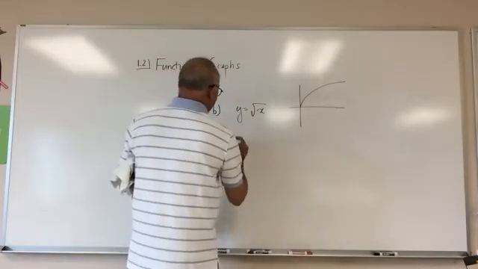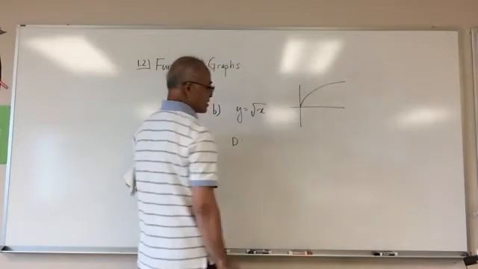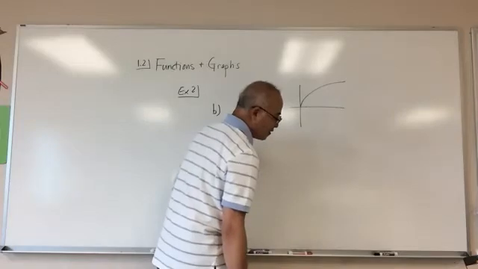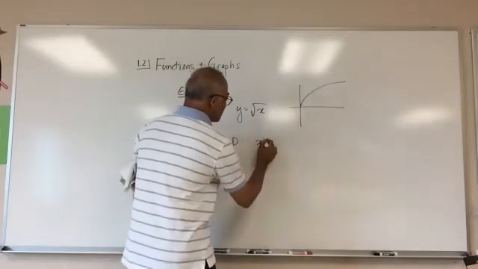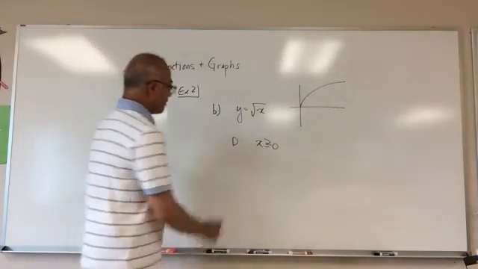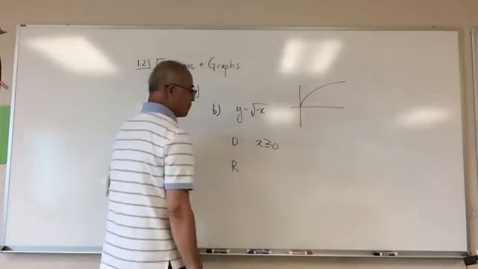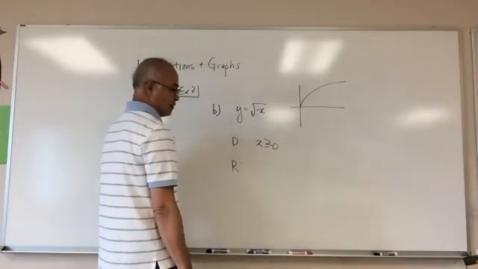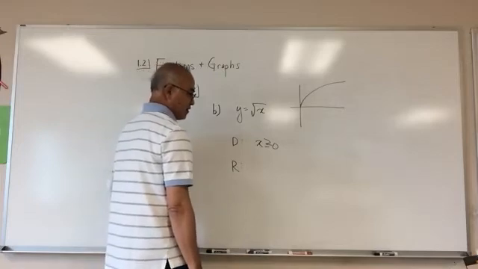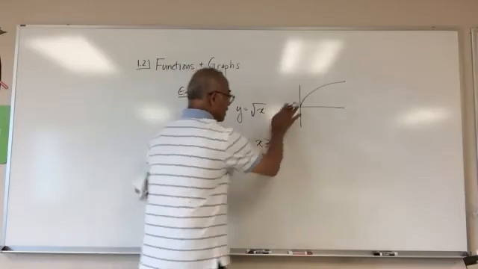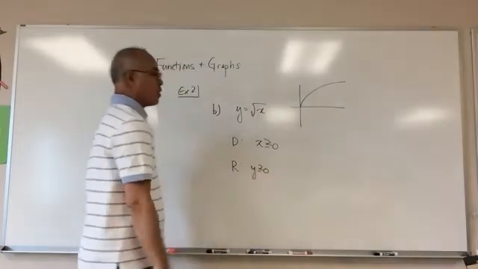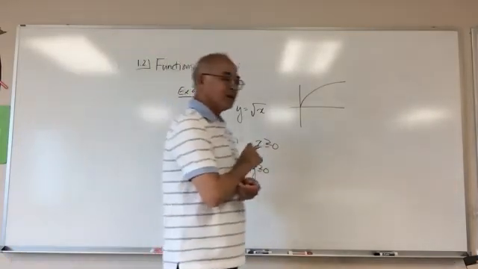So what's the domain here? All possible x values. 0 to infinity. Correct. So x has to be greater than or equal to 0, correct? Yes. Okay, good. What about the range? What about y? Zero to, it actually goes all the way to infinity, okay? So y is greater than or equal to 0, right? Okay? So that's what that would look like.